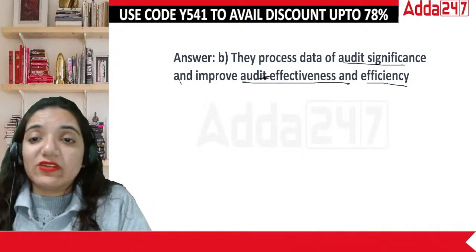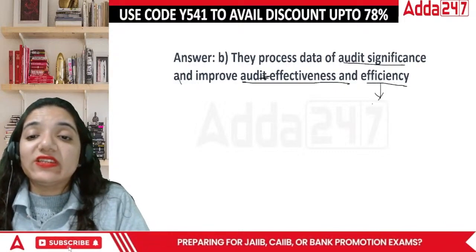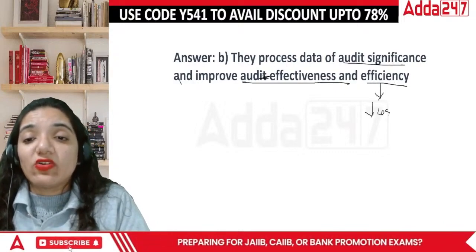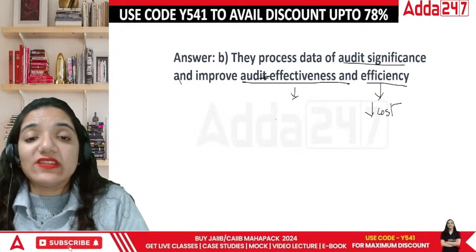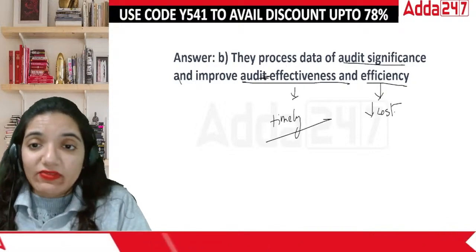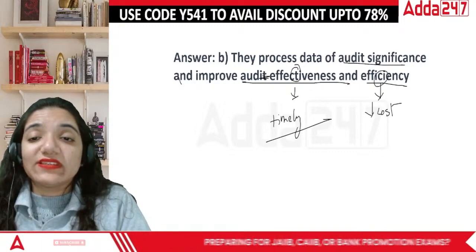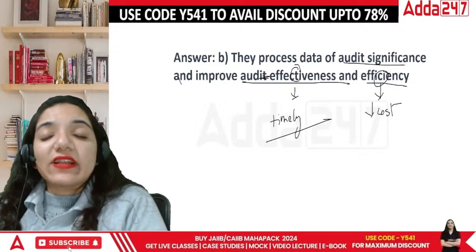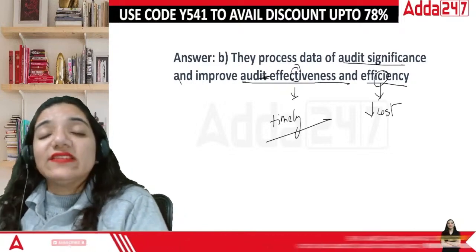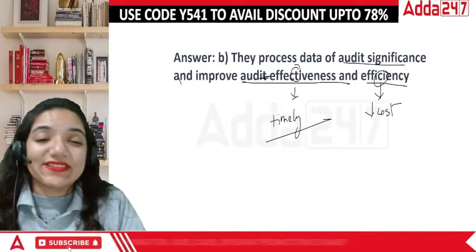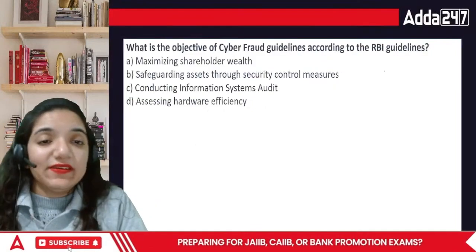Okay, what's the difference between the two? Efficiency is to reduce cost and effectiveness is to do the work timely. How do we remember the difference between the two? There comes the T, there comes the C. So effective, time, and efficiency, cost. Done, everyone?